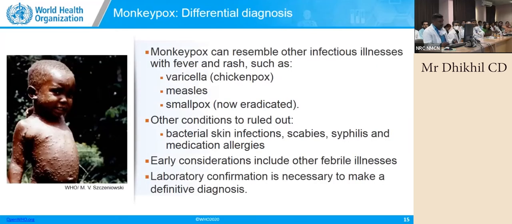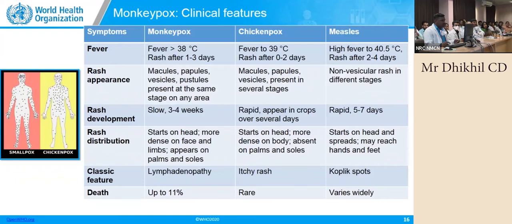Now, the differential diagnosis is between three diseases, that is chickenpox, varicella, measles, and smallpox. And we will just see how different these are. Monkeypox fever, we cannot differentiate much, but the rash appearance, as I said, is macules, papules, vesicles, pustules, and then crust.